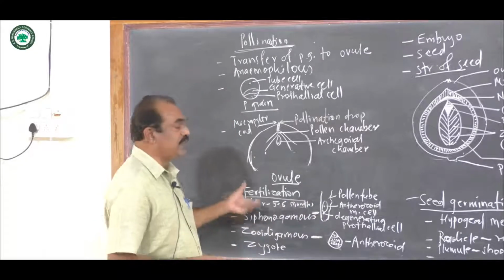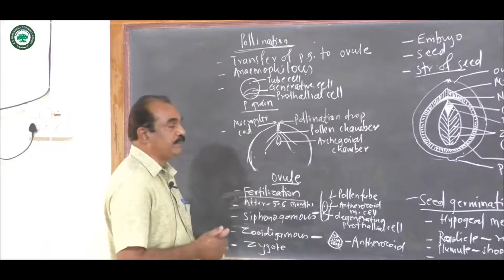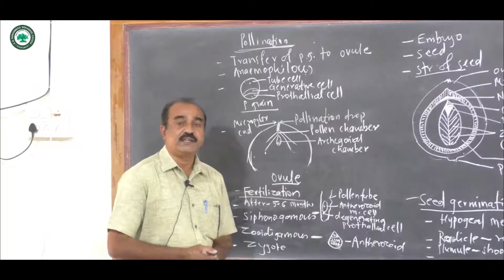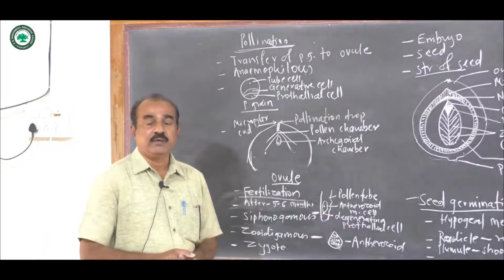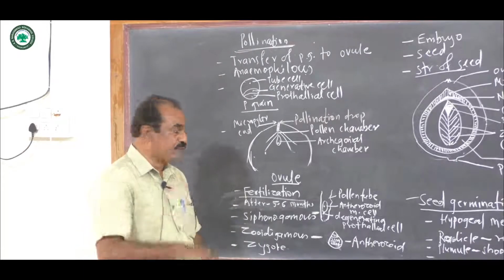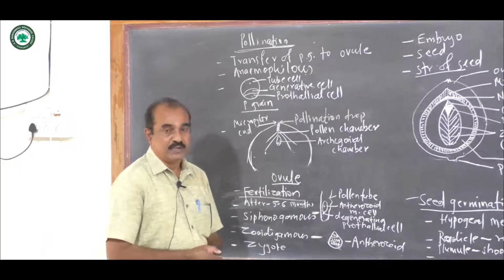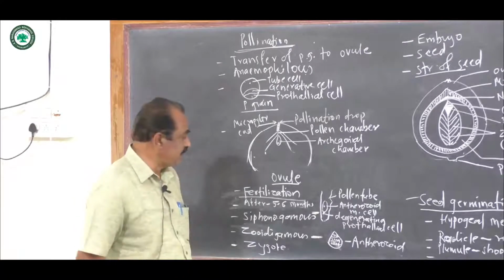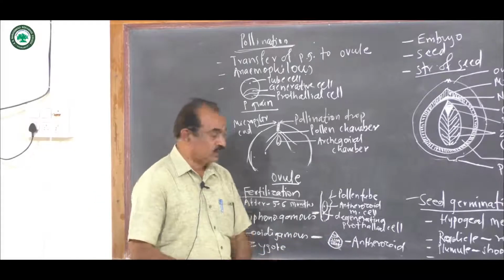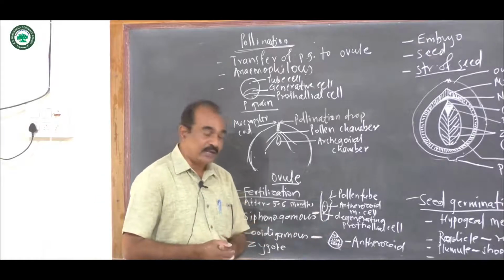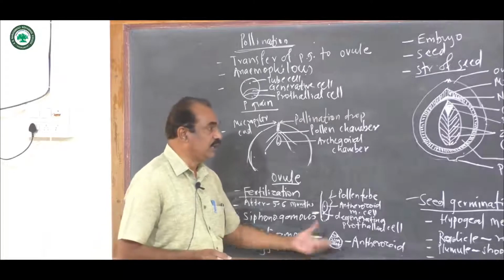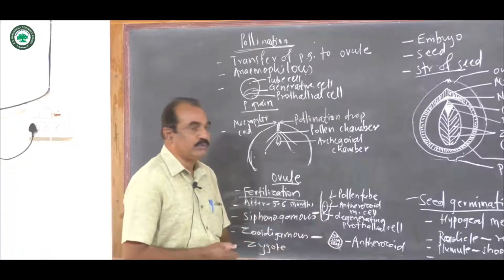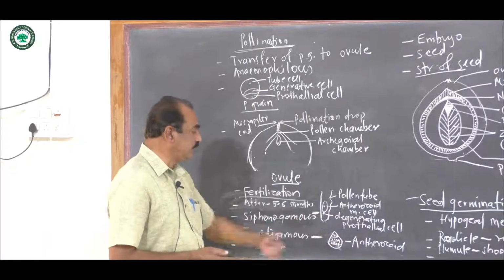Now the fertilization in cycas takes place after 5 to 6 months, and it is siphonogamous. That means it takes place with the help of the development of the pollen tube. It is also called zooidogamous, because at the last moment the fertilization of the egg takes place with the help of the anthrozoid. So this is the structure of the anthrozoid, and in cycas fertilization takes place with the help of the anthrozoid, so it is called zooidogamous. It is top shaped.